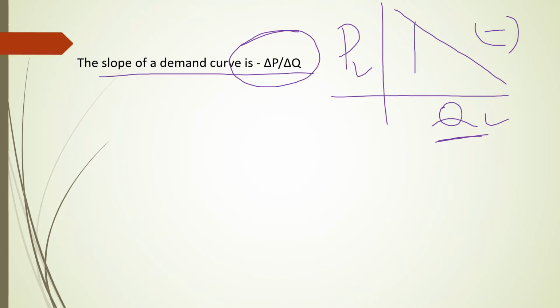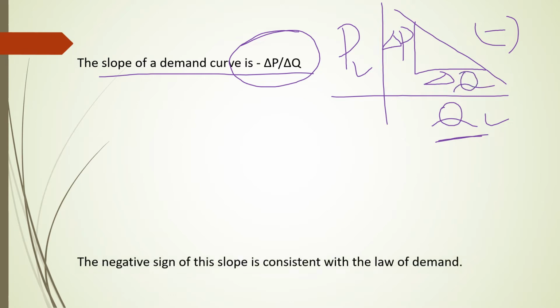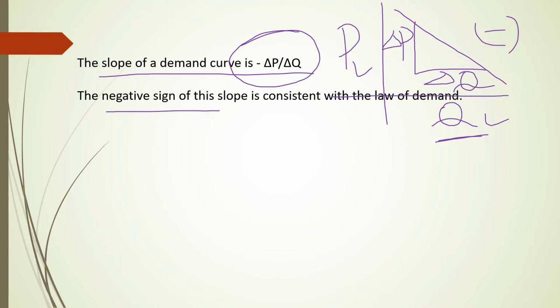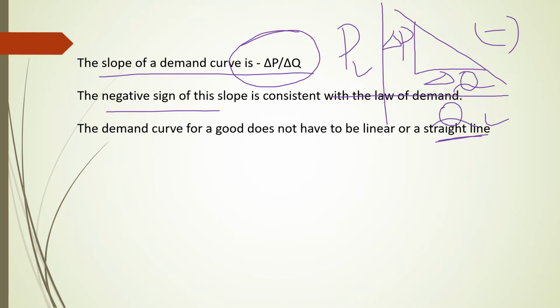And we know that the slope of a demand curve, or slope of any curve, is measured by delta y divided by delta x. So delta y means that we have measured price, so delta P. On the x-axis we measured quantity, so you can take it as delta Q. And the negative sign represents, or will show, the law of demand. Now what does the law of demand say? There is an inverse relationship between price and quantity demanded.